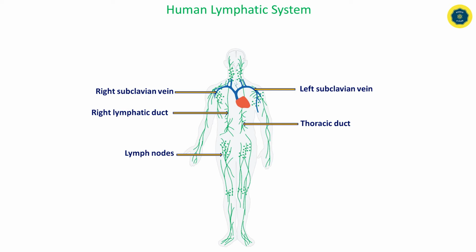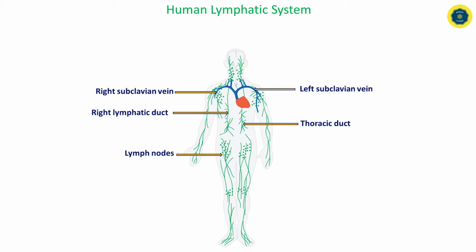On the left-hand side, you can see the thoracic duct opens into the left subclavian vein. What is the left subclavian vein? The left subclavian vein carries blood from the left hand and the left upper part of the body. So overall, lymph from the right side of the body is carried by the right lymphatic duct, whereas lymph from the left side of the body is carried by the thoracic duct.